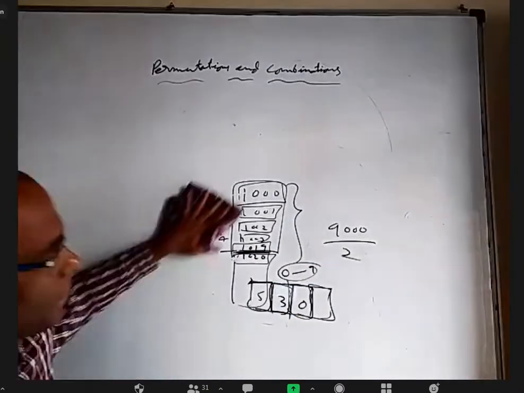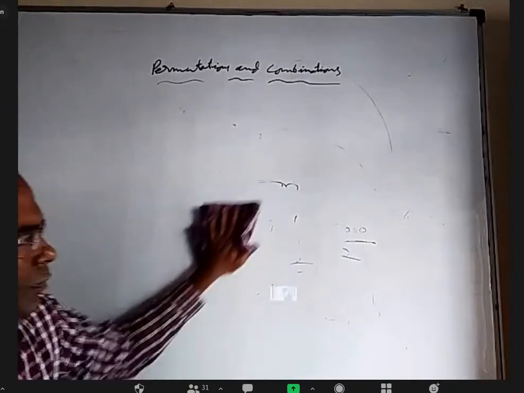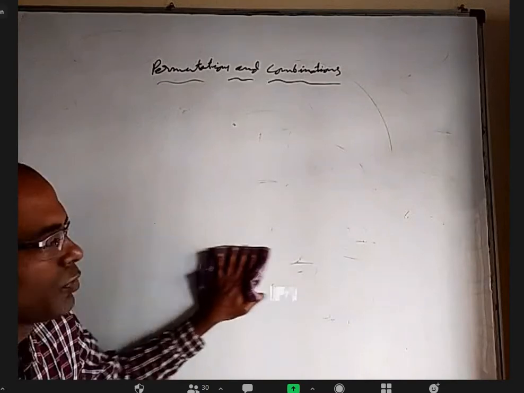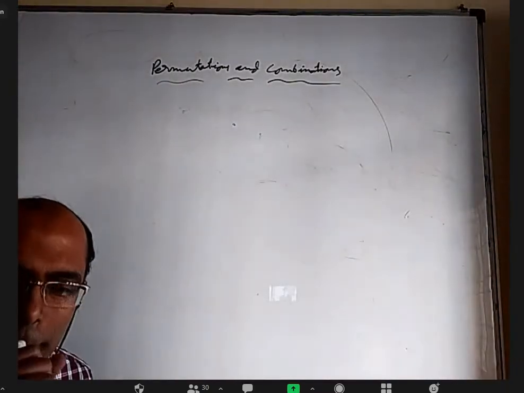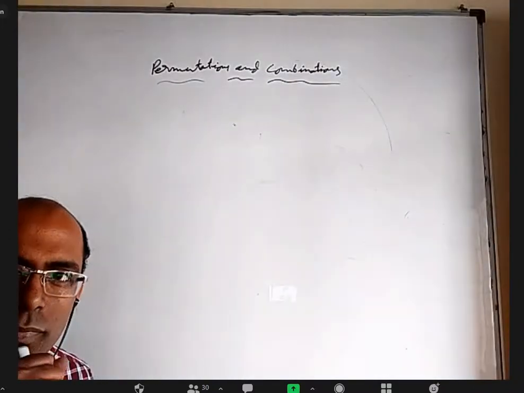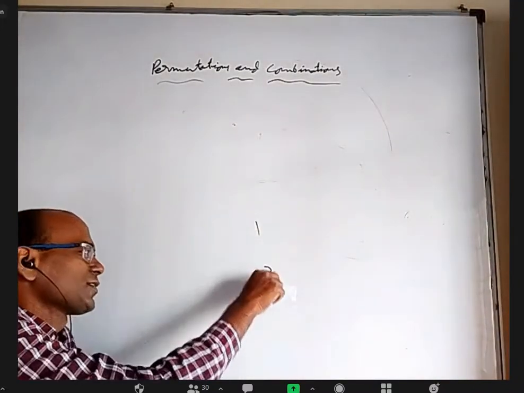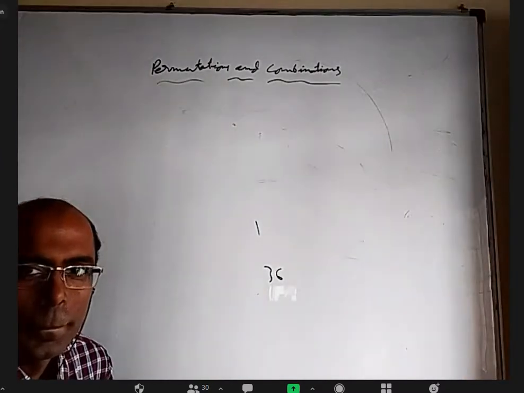Sir, the same question, if they ask that the sum should be odd and the sum should not repeat. What do you mean by the sum should not repeat? The sum can come only from a minimum of 1 to a maximum of 36, of course. And the same sum should not repeat.